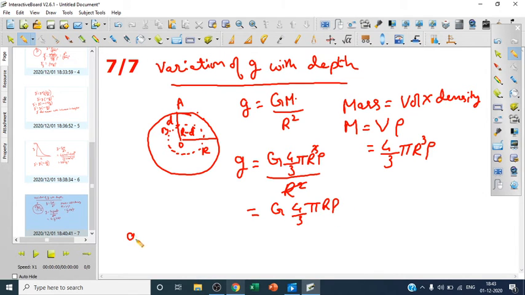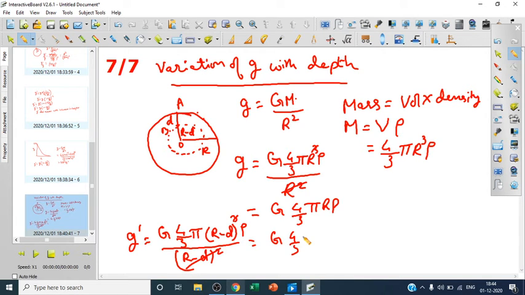In a very similar way, we'll write g dash. The same thing will follow, and we'll write it is G. In place of m, we'll again write volume into density. Volume is 4 by 3 pi, and now in place of r, what is the depth? d is coming, so it is r minus d, 4 by 3 pi (r minus d) cube. So this is volume into density, isn't it? Upon, here instead of r square, it will be (r minus d) the whole square. Again, this will get cancelled. And what is coming? It will be G 4 by 3 pi into (r minus d) rho.